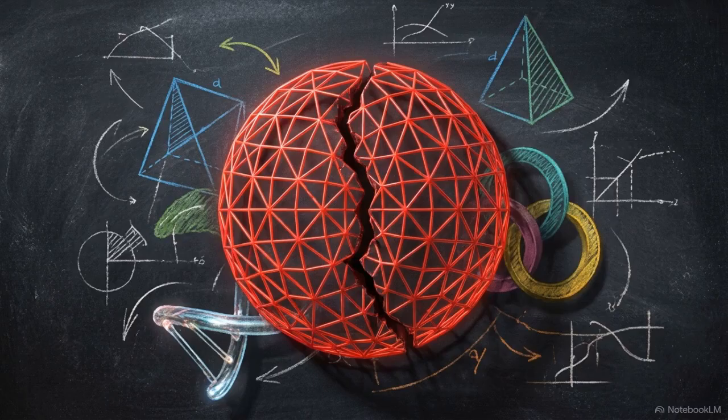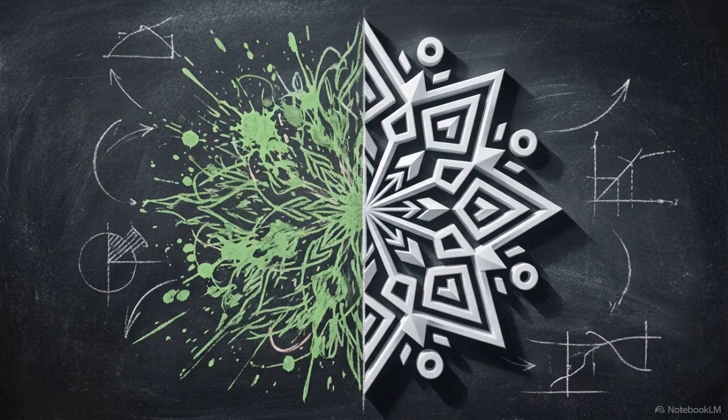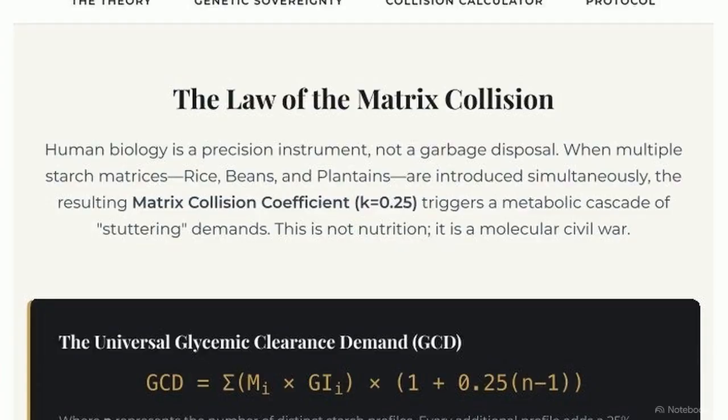The connection is found in the geometry of exhaustion. Any system placed under extreme load, whether a digestive tract processing kilograms of fiber or a semantic engine processing a Hamel basis, will exhibit a predictable topological breakdown. What we see as digestive failure or syntactic word salad is actually a flawless physical instantiation of algebraic topology. To understand this geometry, we must look at how biological systems handle complex variables.